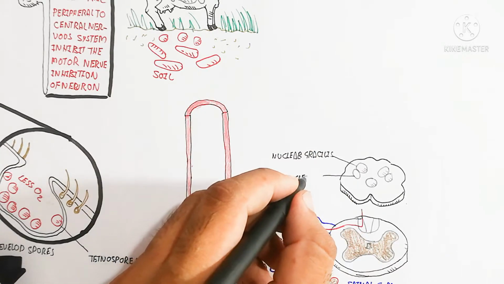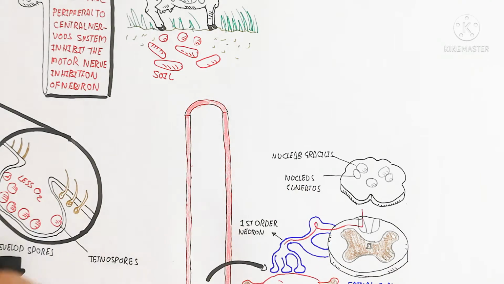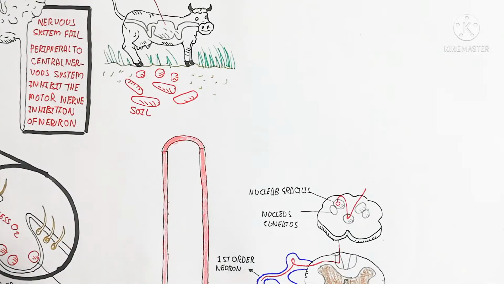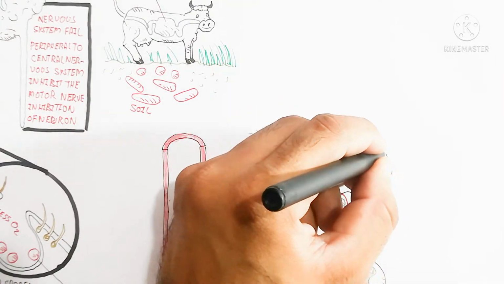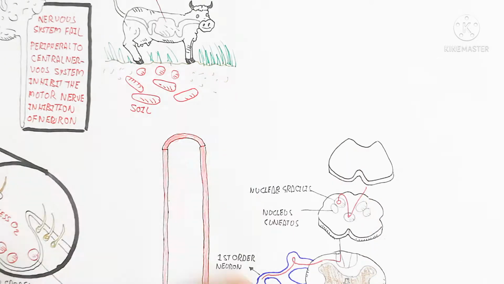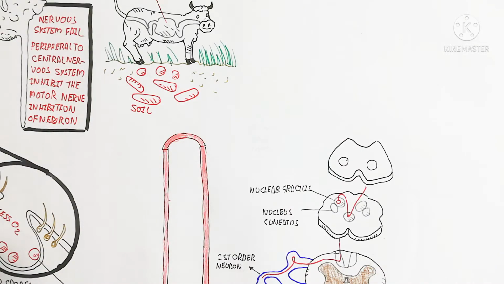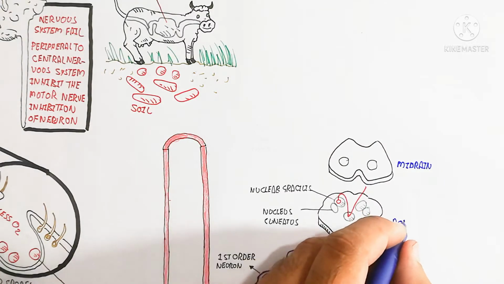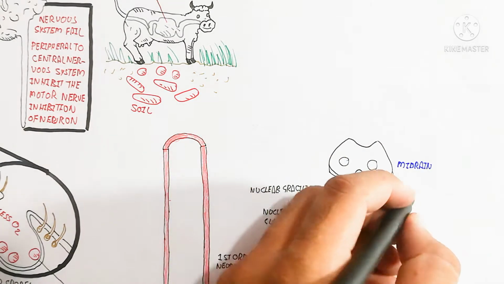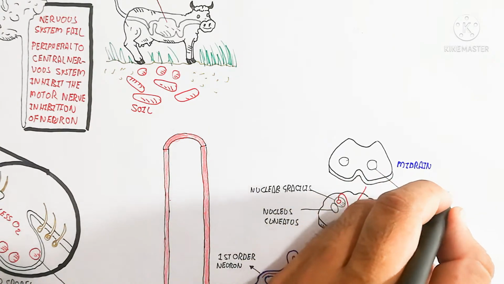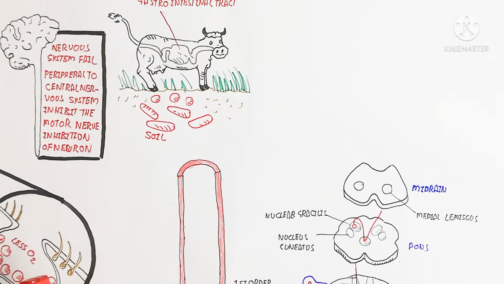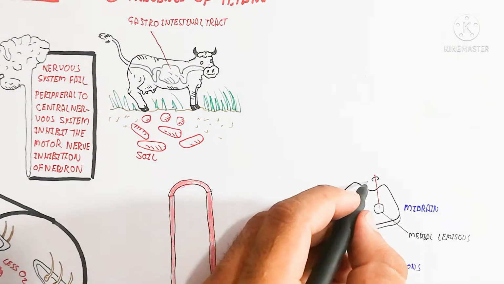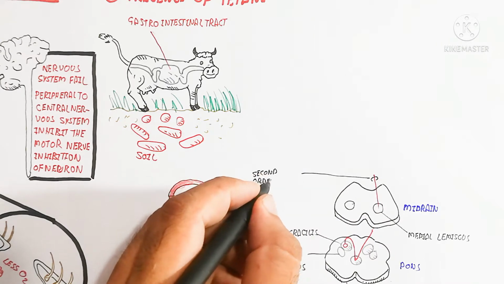So here is the spinal cord and pons. The pons and medulla contain the nucleus gracilis and nucleus cuneatus, which is the basic formation. So the backward pathway to the motor neuron comes from the nucleus cuneatus. An important thing is that here is the midbrain, where the signal moves upward from the second order neuron to the third order neuron. So the third order neuron is the interneuron.